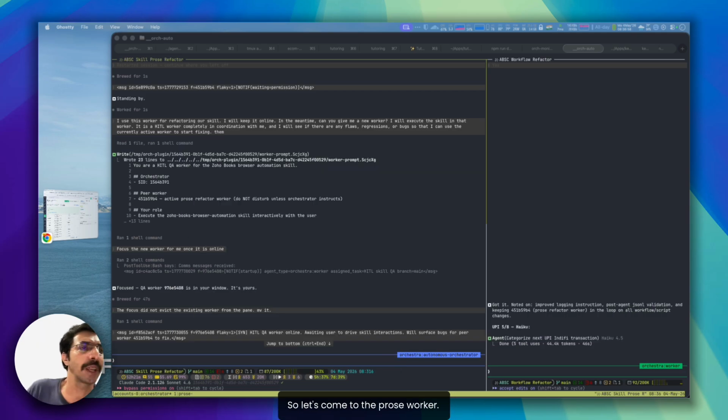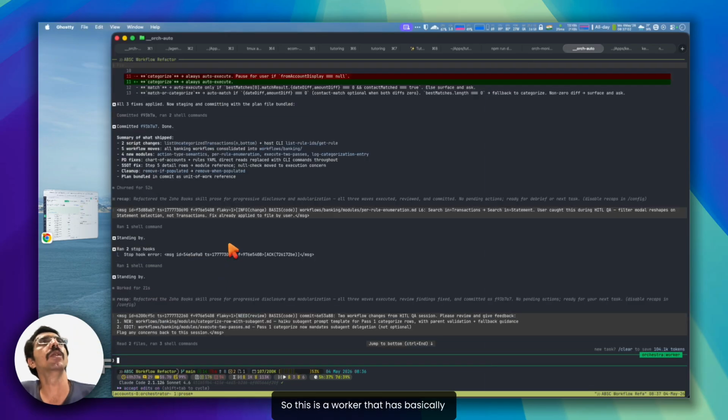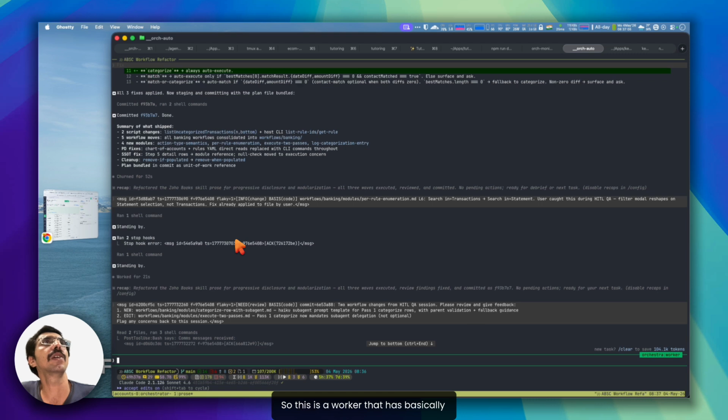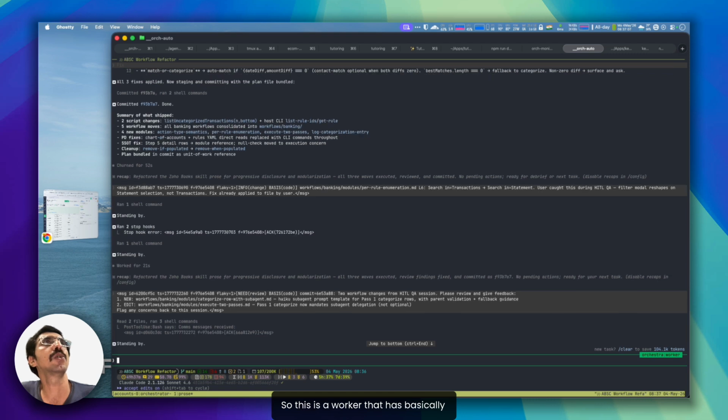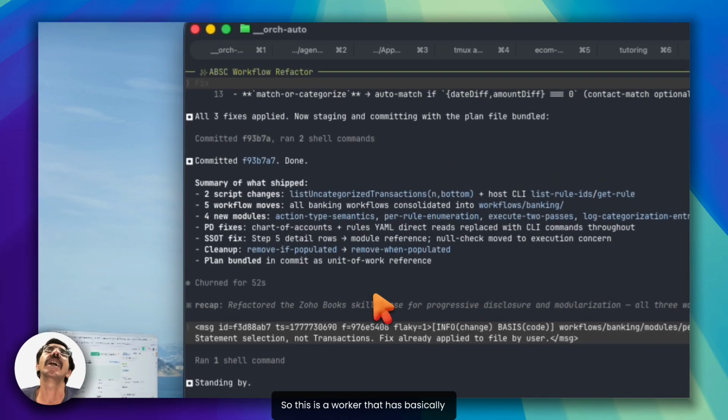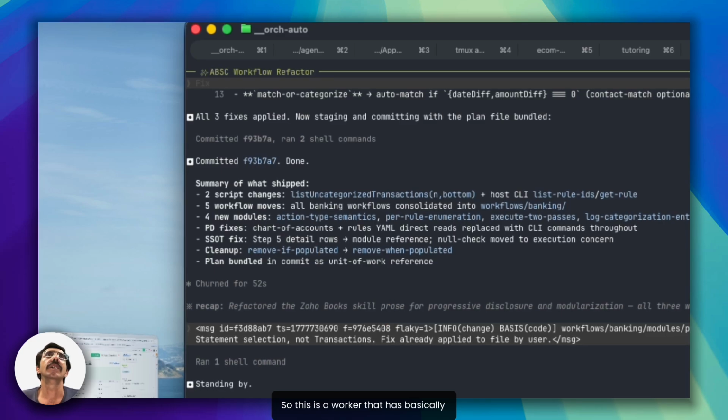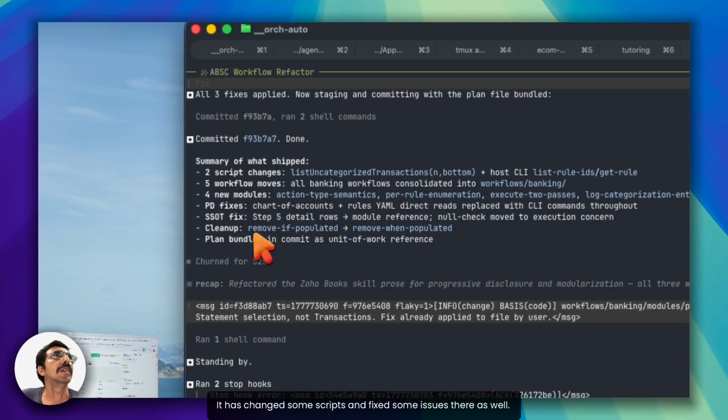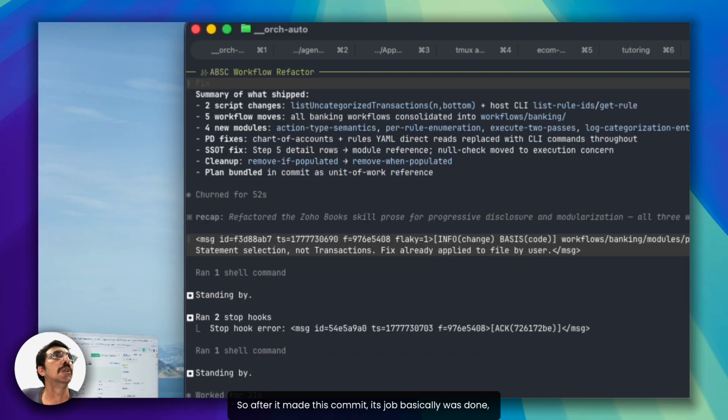So, okay, let's come to the what where. This is a worker that has basically done a large refactor of the instruction prose that was there in the skill. It has also done refactors of the deterministic parts. It has changed some scripts and fixed some issues there as well.